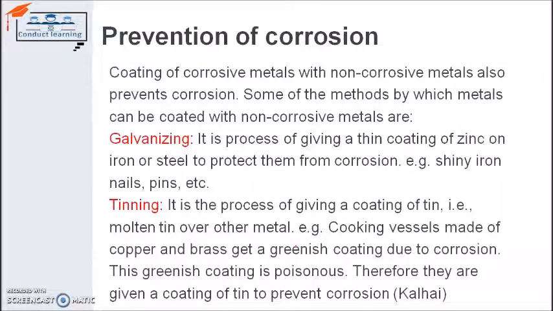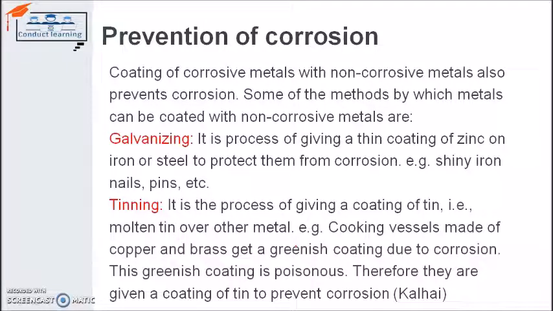Another process is galvanization. Galvanization is a process by which we provide a thin coating of zinc on the metal to give it a shiny surface or to protect it from corrosion. Tinning is another process in which we provide a tin layer, and we treat the metal with molten tin.